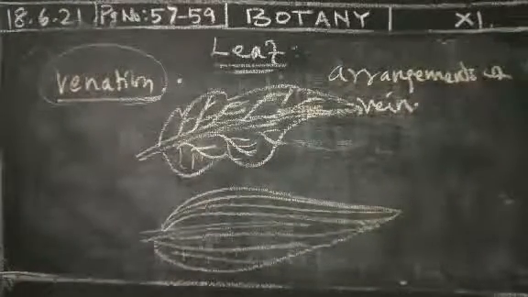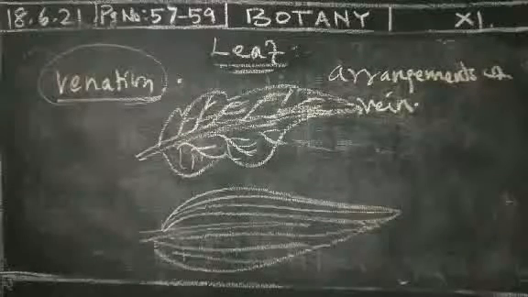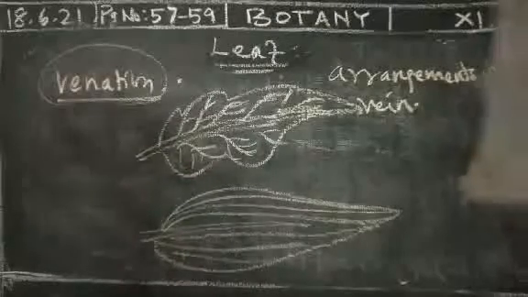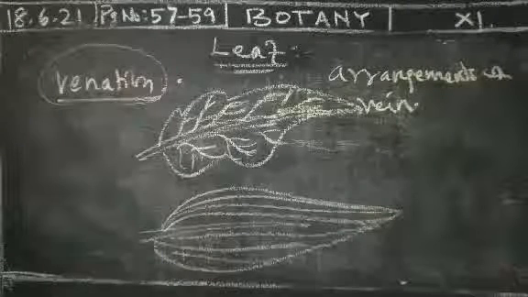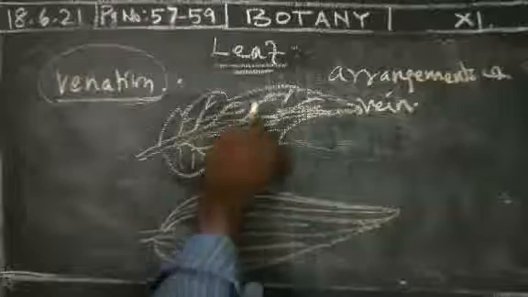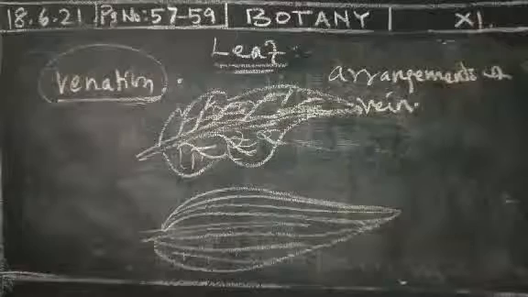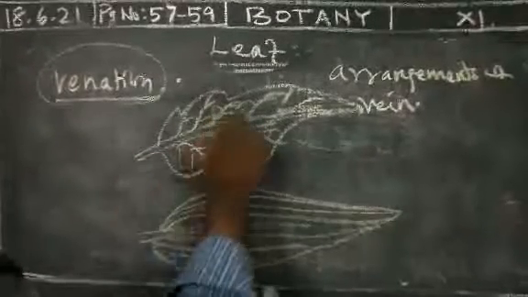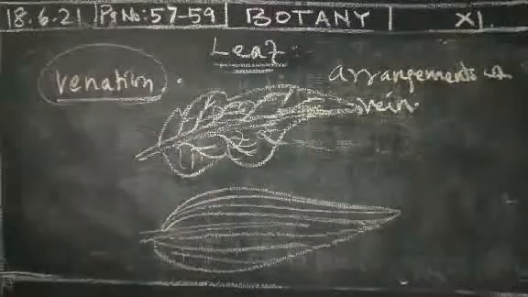Venation is the arrangement of veins and veinlets on the leaf blade or lamina. Veins contain vascular bundles inside them. These vascular bundles are mostly used for the conduction of water and the conduction of food material. The vascular bundles contain xylem and phloem.